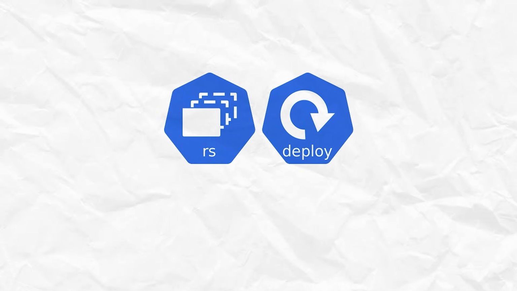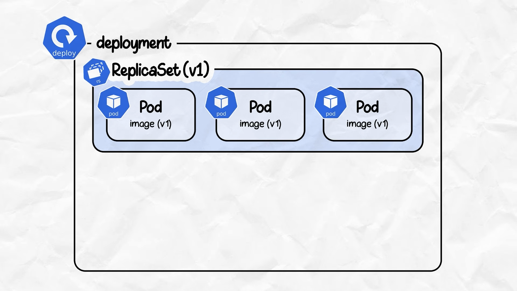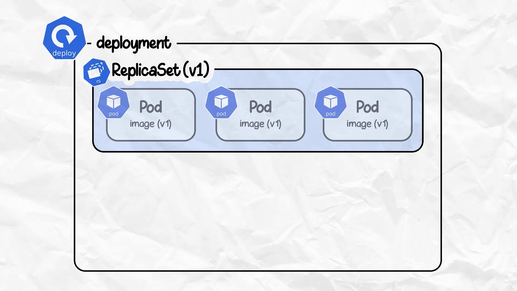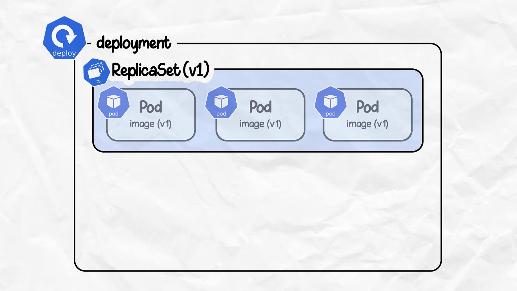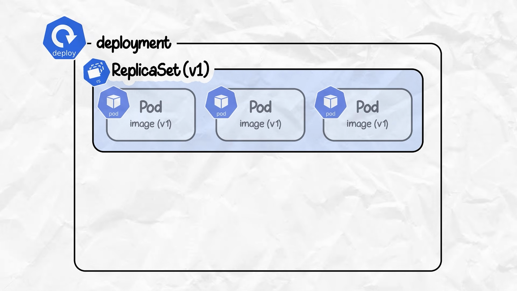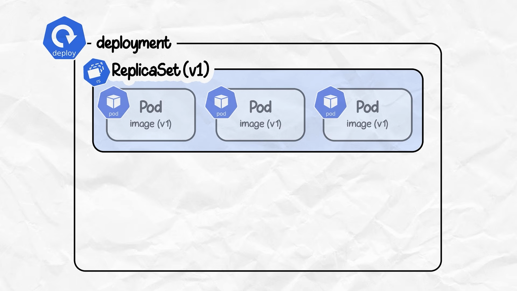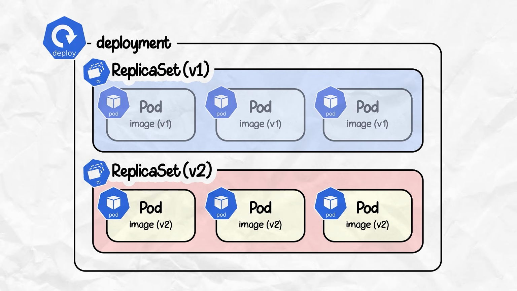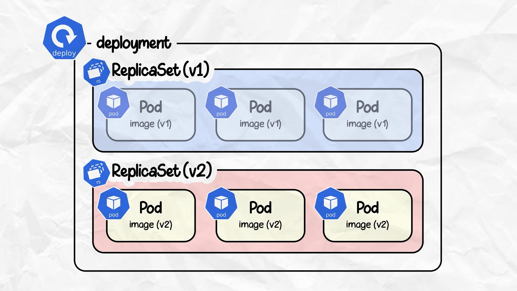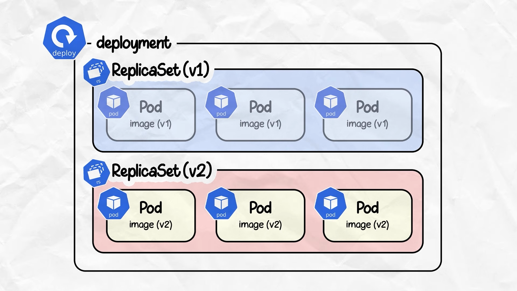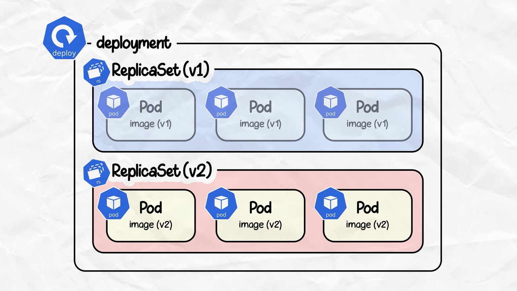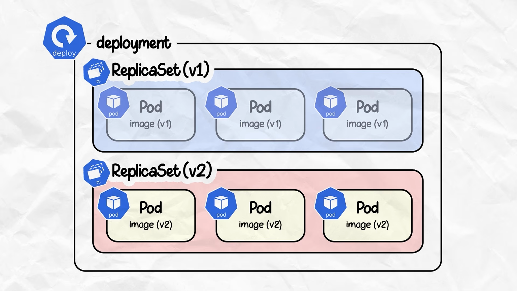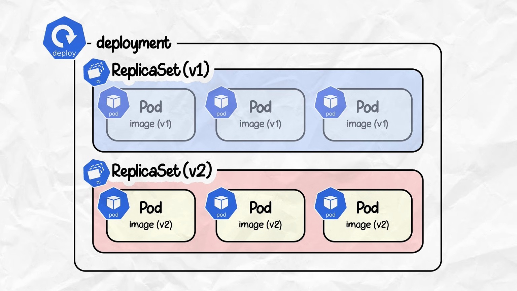Our second set of objects are replica set and deployment. Now, if a pod dies, nothing brings it back. That's why we don't create pods directly. We use replica set. Its job is simple: keep a fixed number of pods running at all times. But we don't even create replica sets directly. We create a deployment, which manages the replica set for us. Why? Because the deployment adds the most important feature, rolling updates and rollbacks.